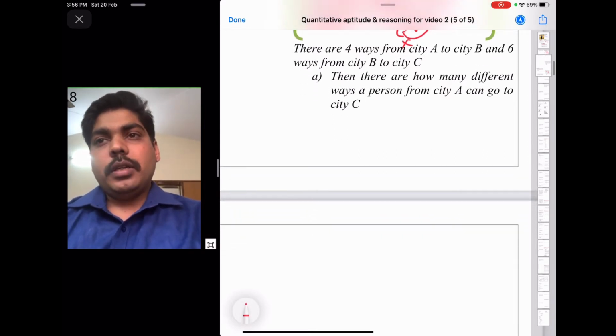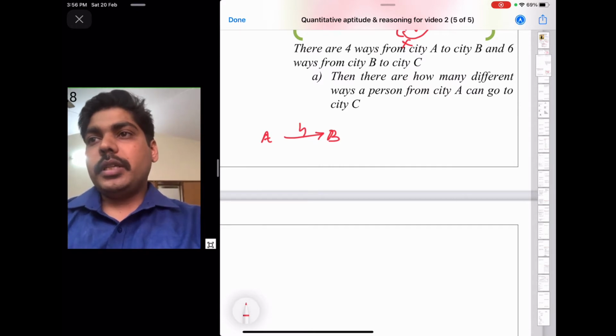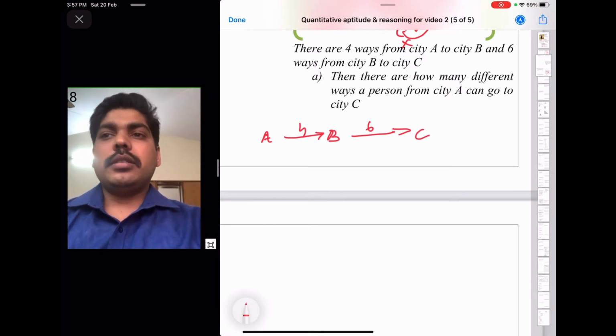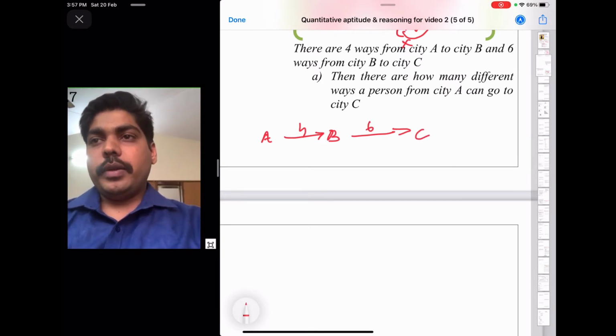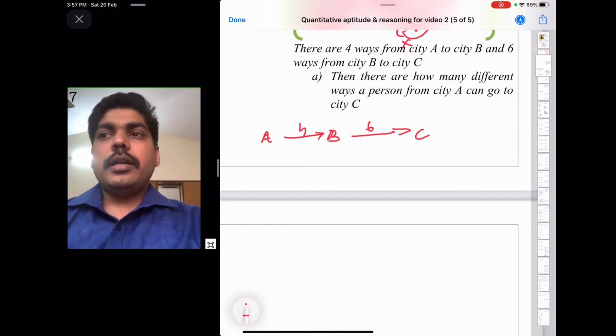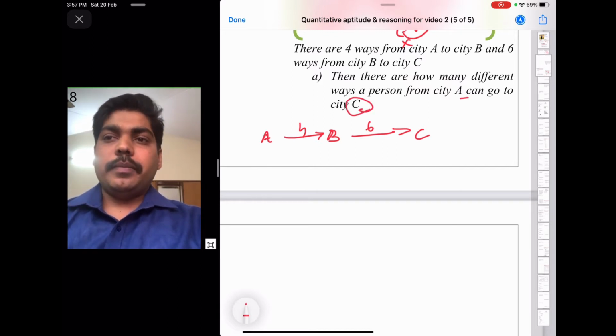So read this problem. There are four ways from city A to city B, and there are six ways from city B to city C. That's what he is saying. Then in how many different ways can a person move from city A and go to city C, from city A to C?